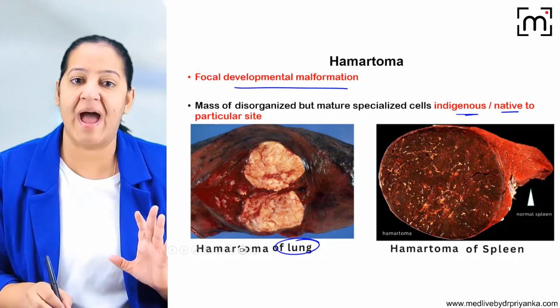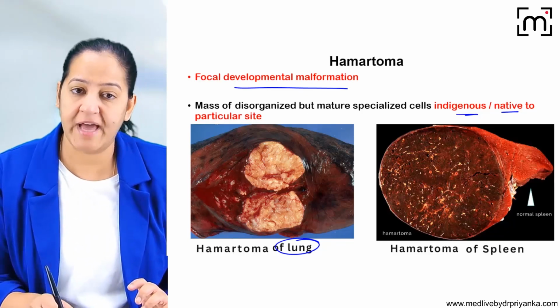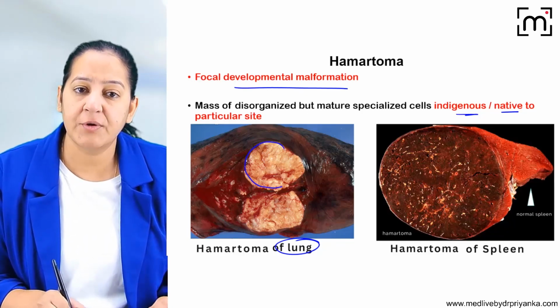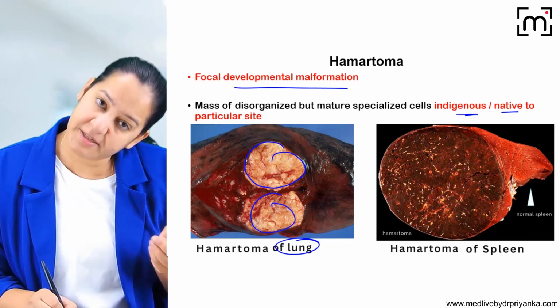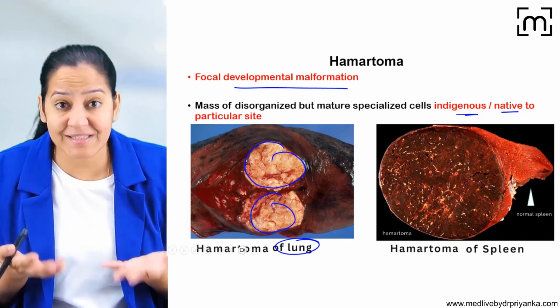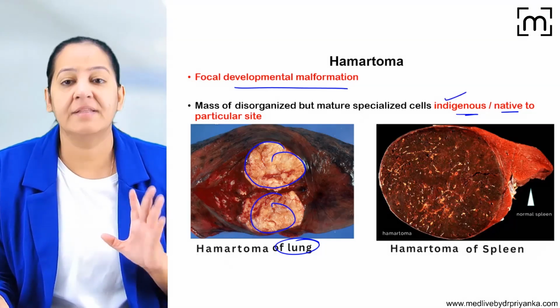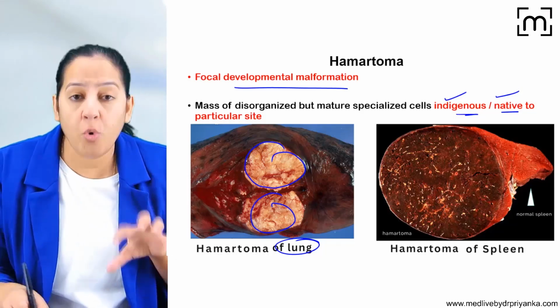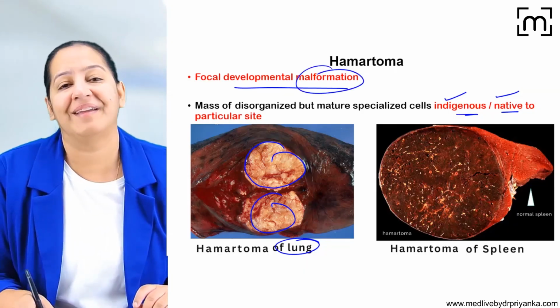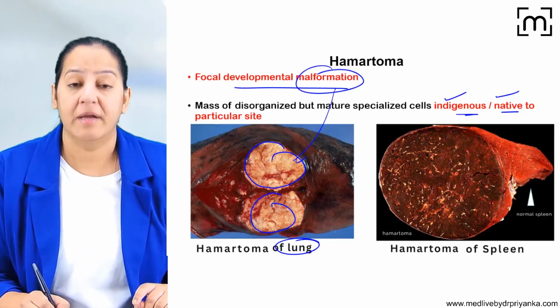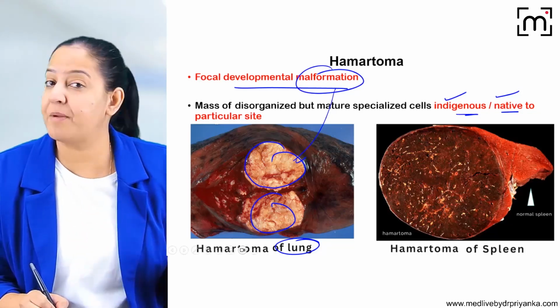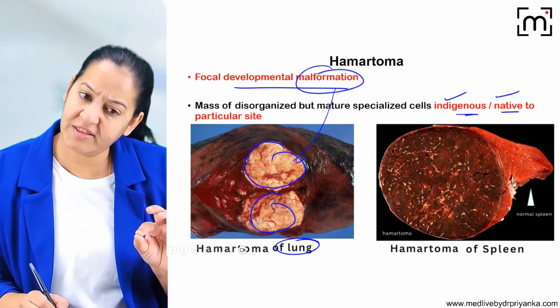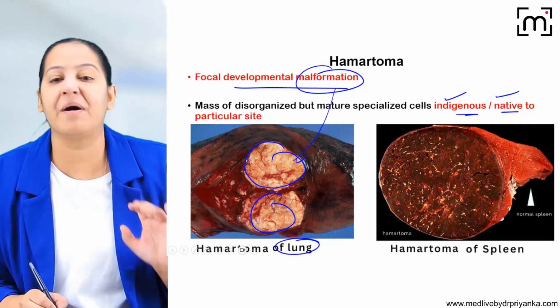In the respiratory tract, cartilages are common. Of course, we have cartilage in the lung. So you can see this is cartilage which is present in the lung. The site is normal, indigenous, native. Cartilage is usually present in the lung. The only thing is that it becomes malformed. It is not dysplastic, not anaplastic, not cancer. It is just malformed. So it is the hamartoma of the lung.